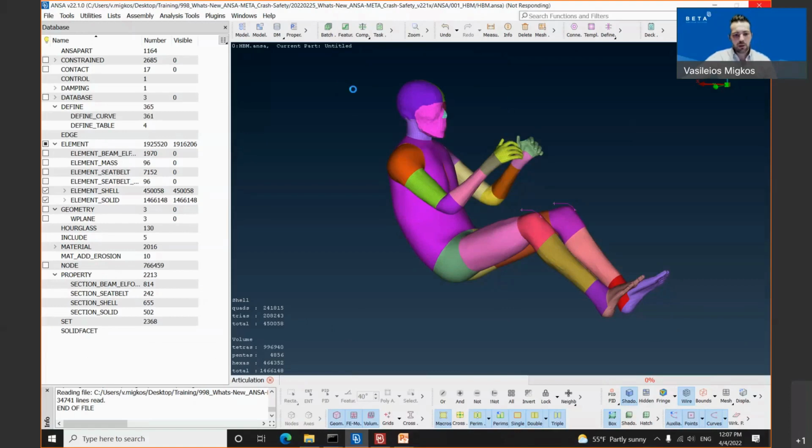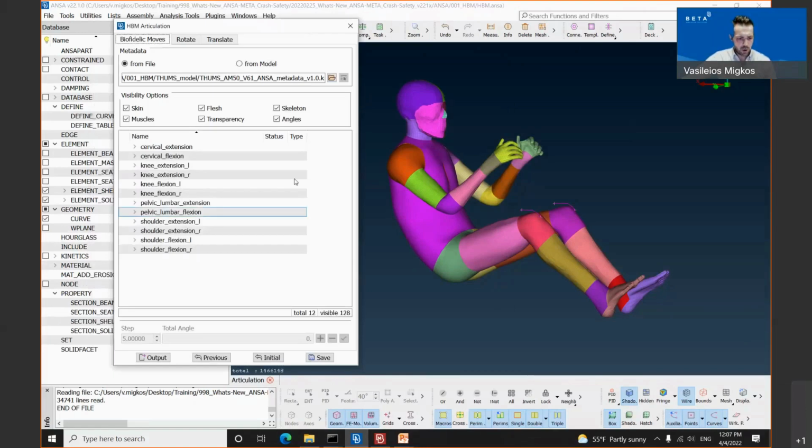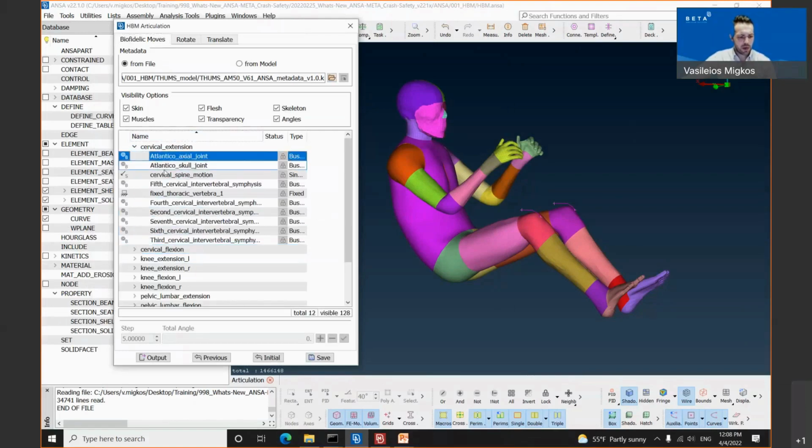Once the tool opens up the window again, you will notice that in the middle, we will have these complex movements. And now we have the window being opened. We have all the complex movements in the main window of our biofidelic moves tab. As you might see, if I expand one of these complex movements, we have more joints taking part in order to perform this complex movement.